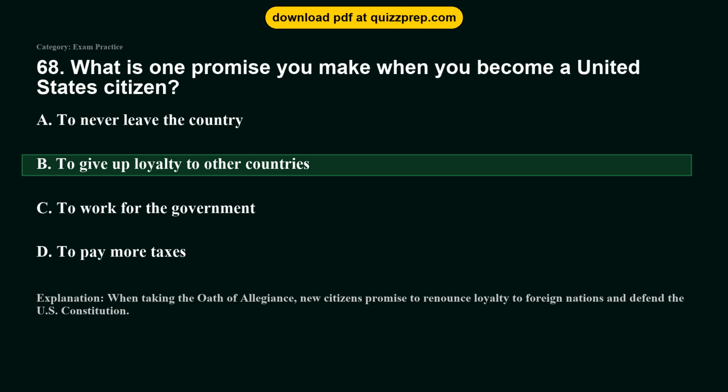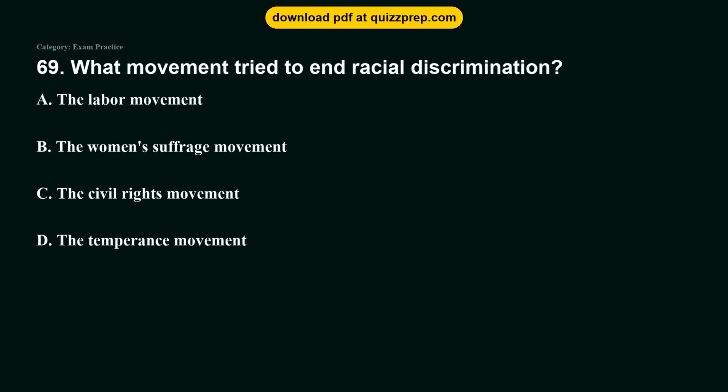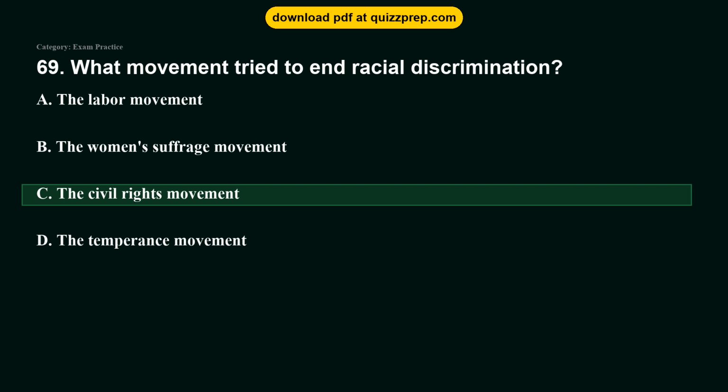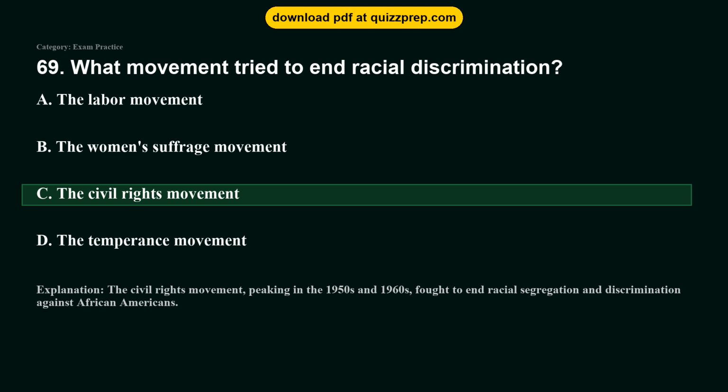Question 69. What movement tried to end racial discrimination? Option A, the labor movement. Option B, the women's suffrage movement. Option C, the civil rights movement. Option D, the temperance movement. The correct answer is option C, the civil rights movement. The civil rights movement, peaking in the 1950s and 1960s, fought to end racial segregation and discrimination against African Americans.